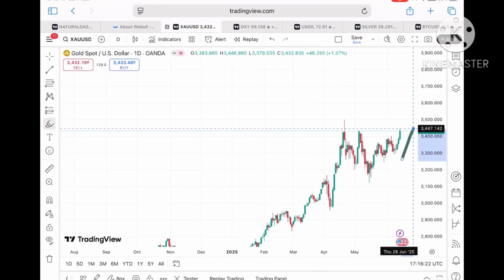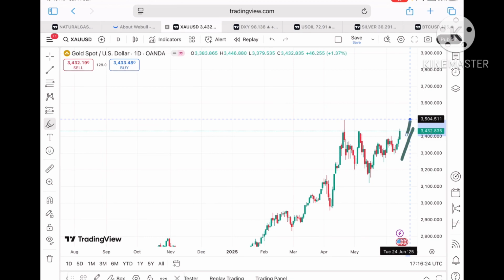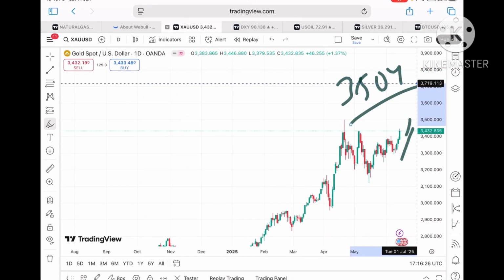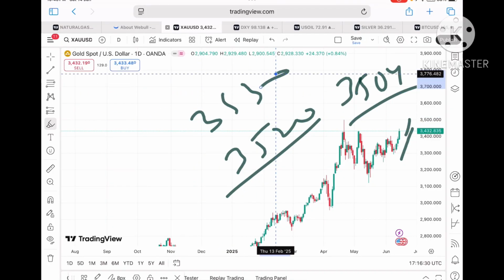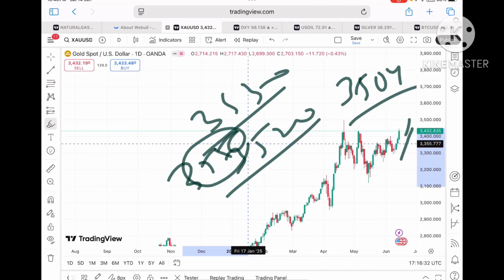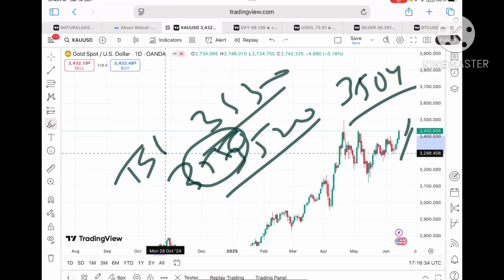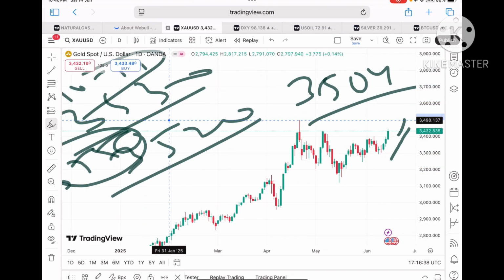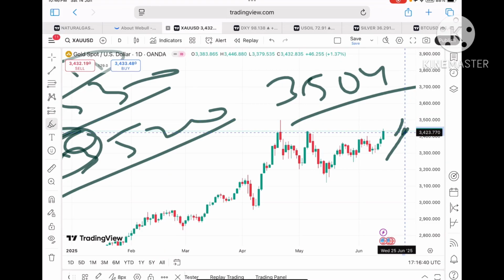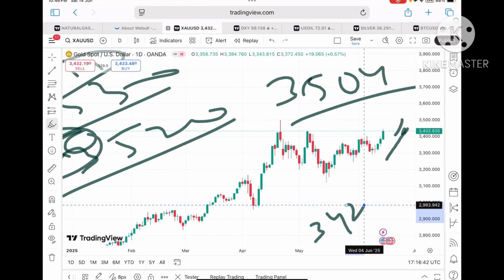So if it starts sustaining over 34.47, a probability of touching a level of 35.04 we can see, and from there we can see a level of 35.20 to a level of 35.30, and then to a level of 35.50. And then further upside also we can see. So you can trail your SL by $10 to $15, so you can capture a big movement towards the upside. But suppose the price doesn't sustain, it can move towards 34.23.